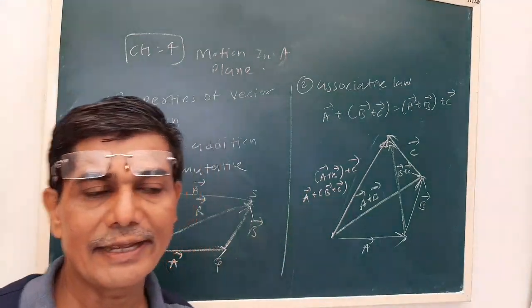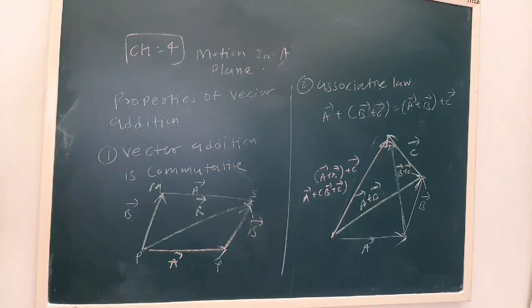So this is the associative property. These are the two important properties of vector addition: vector addition is associative and vector addition is commutative.